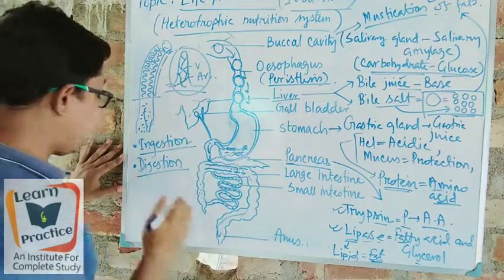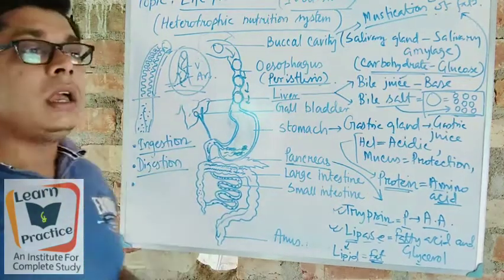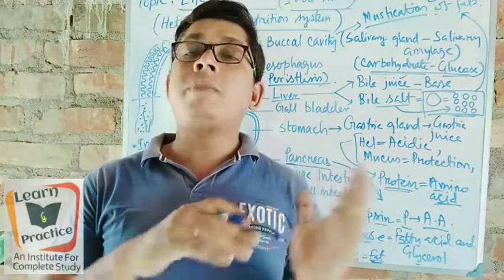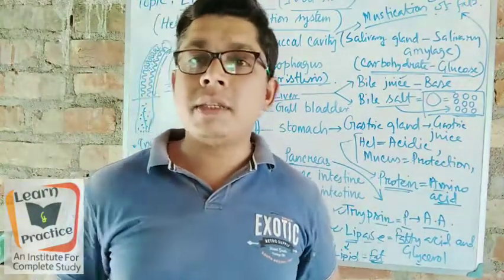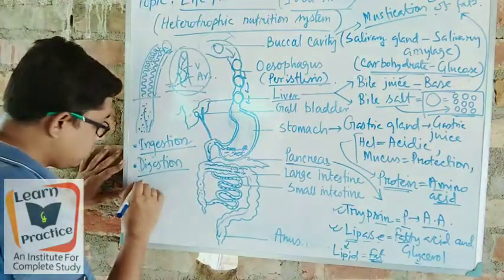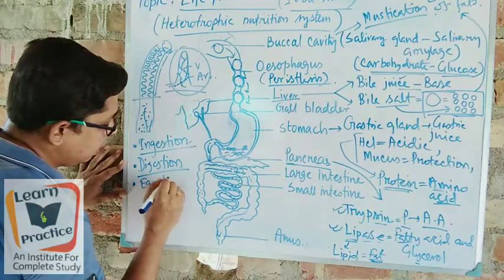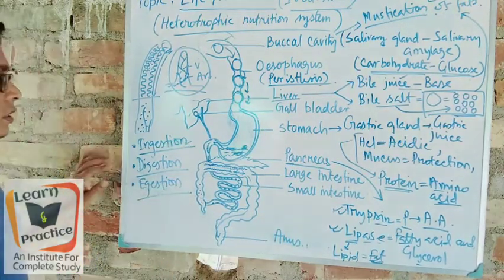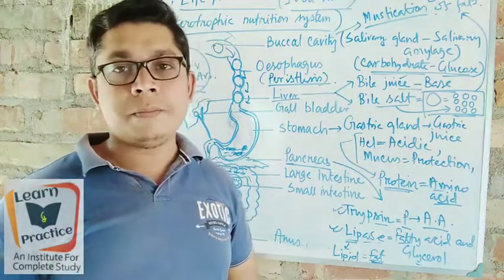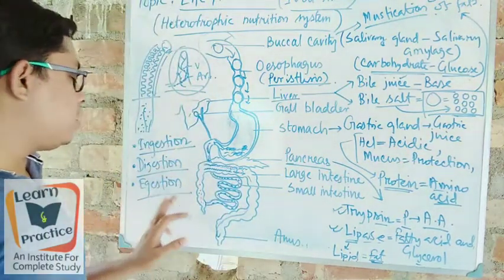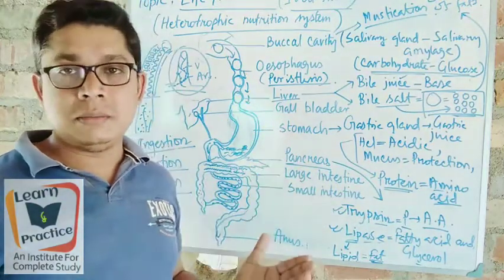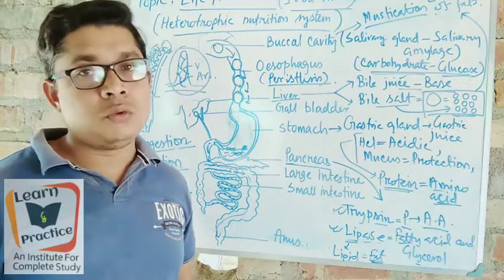After digestion is completed, what happens? The waste materials we have to remove from our body, by which process? That is called the egestion process. Egestion. Okay, so the process name is egestion. Got it? So egestion of waste material from our body. Ingestion, digestion, egestion. These are the three main parts in the digestive system.